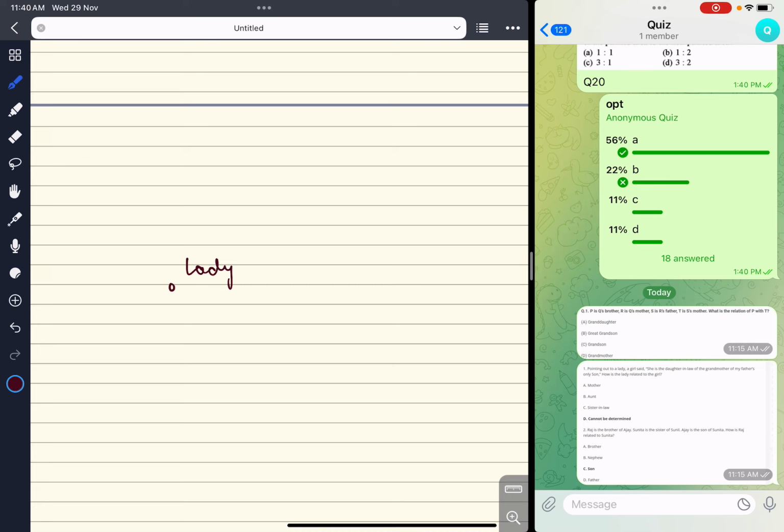She is the daughter-in-law of the grandmother. Grandmother means the lady is married to someone and there is someone above her. If she is my grandmother, I am referring to myself as the girl asking the question, so I will be one generation lower than that lady.